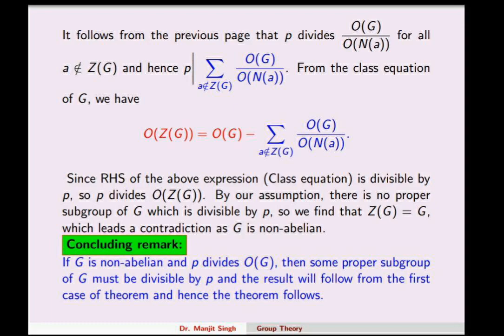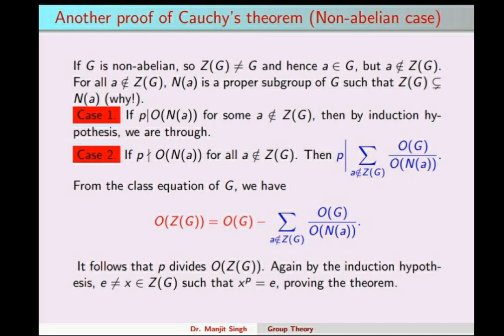Now we give an alternative proof of this for the non-abelian case only. So Cauchy's theorem for non-abelian groups. If G is non-abelian, the center will be different from G. So there will be an element in G which is not in the center. For all those elements which are not in the center, we can collect normalizers, and we see that there will be two situations.